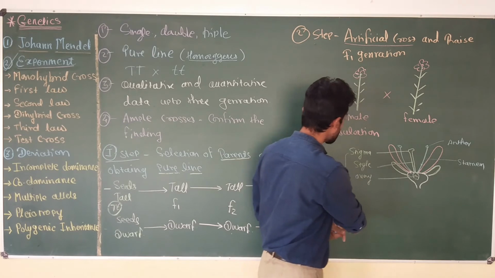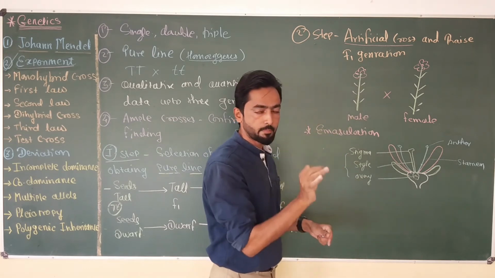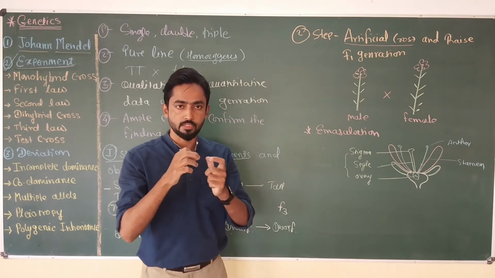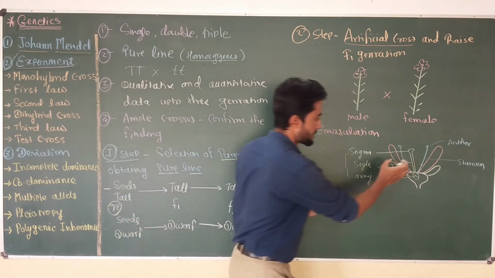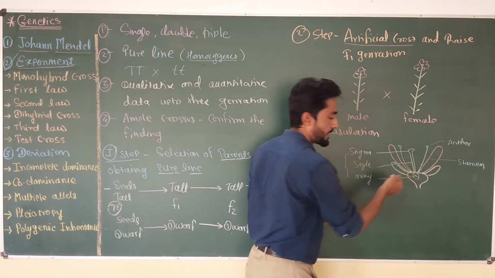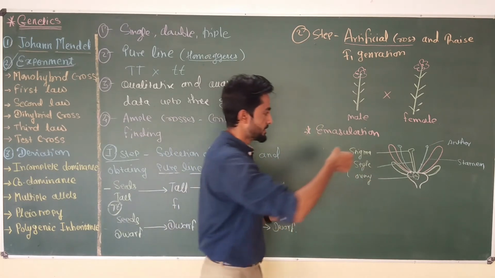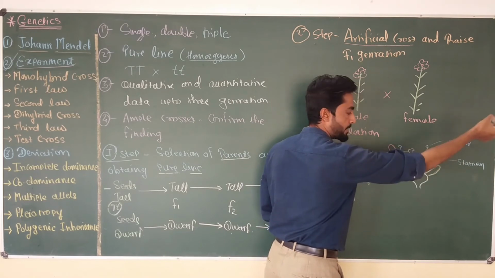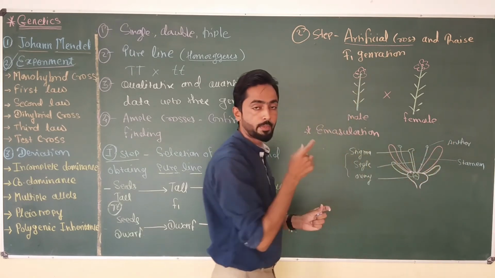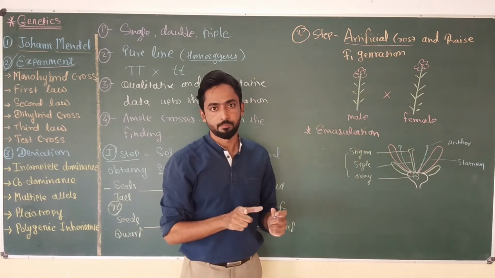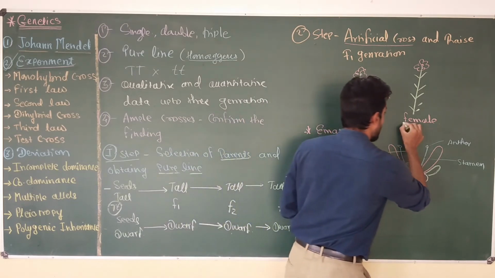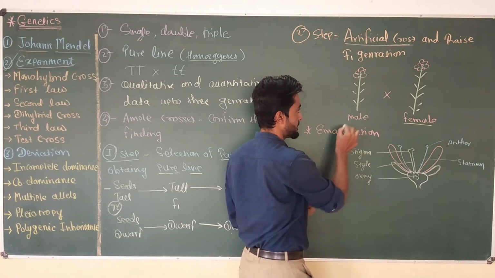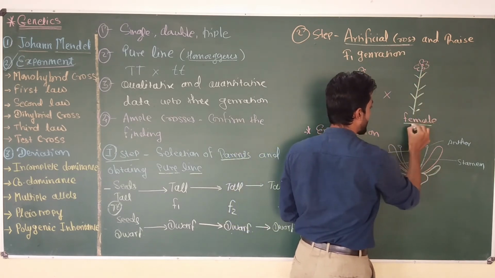And in the emasculation process, the breeder simply opens the flower, opens the sepals and petals, and with the help of forceps just removes the anthers with filaments from the flower before pollination. And when Mendel did the artificial cross, he did the same process with the flower of the female plant.